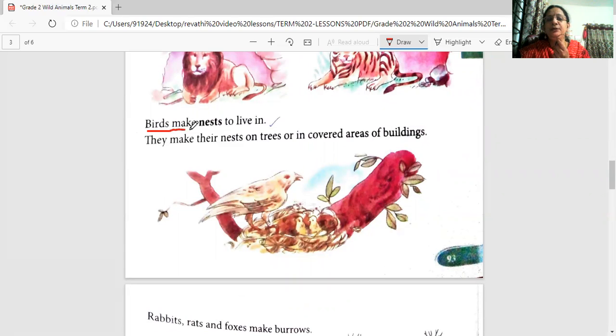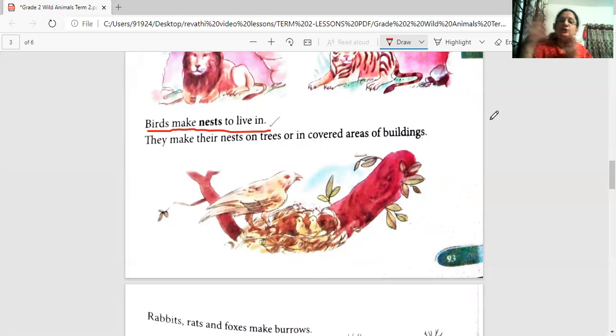Can everybody repeat? Birds make nests to live in. What is the spelling of nest? Nests. Now, they make their nests on trees or in covered areas of buildings. So we are living in tall buildings, right?